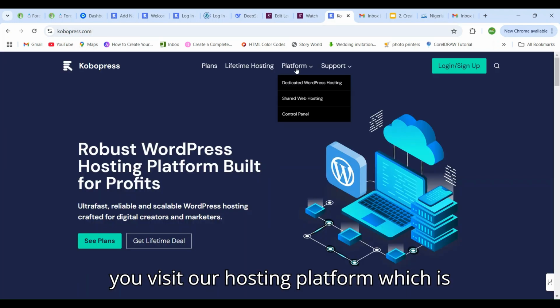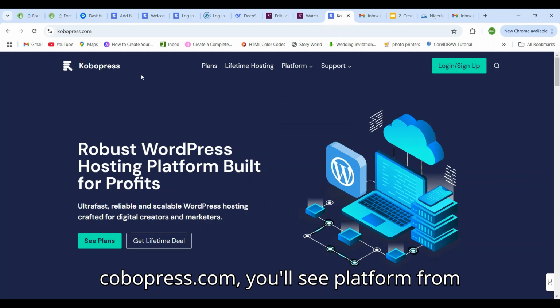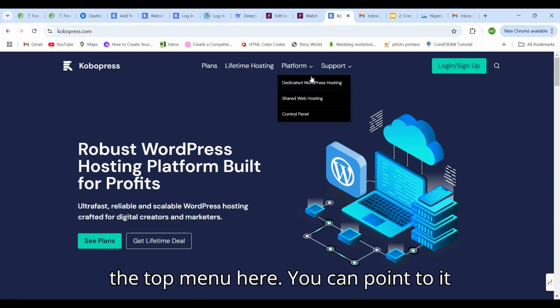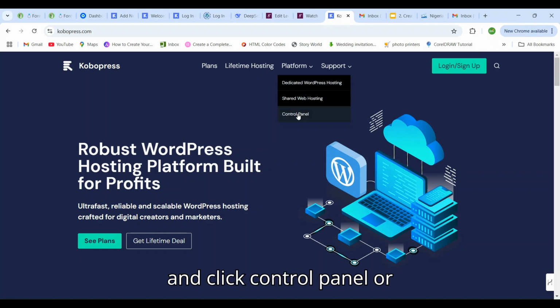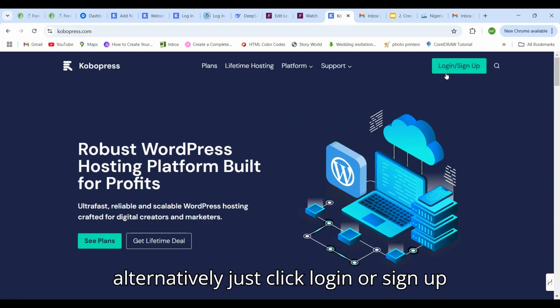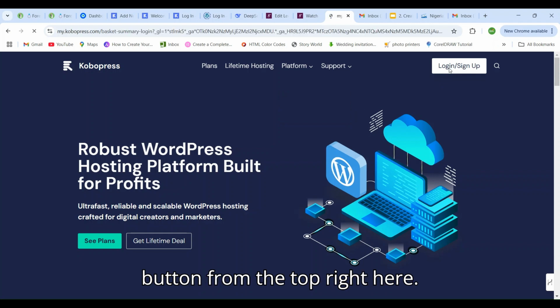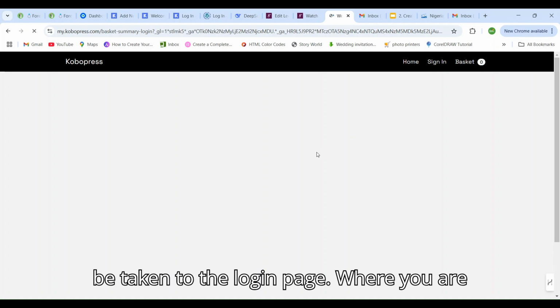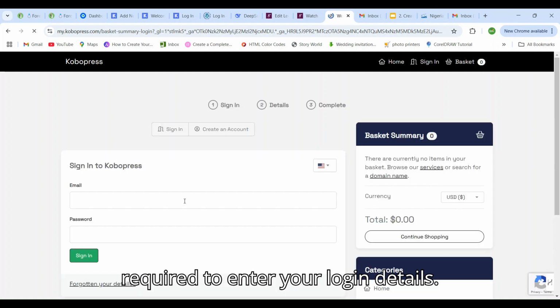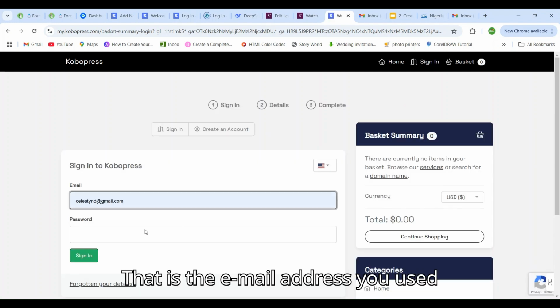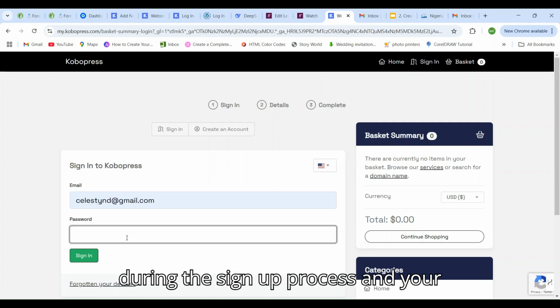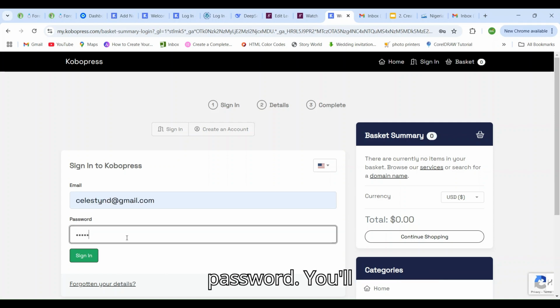So, once you visit our hosting platform, which is cobopress.com, you'll see platform from the top menu here. You can point to it and click control panel, or alternatively just click the login or sign up button from the top right here. Once you do that, you'll be taken to the login page where you are required to enter your login details. That is the email address you used during the sign up process and your password.